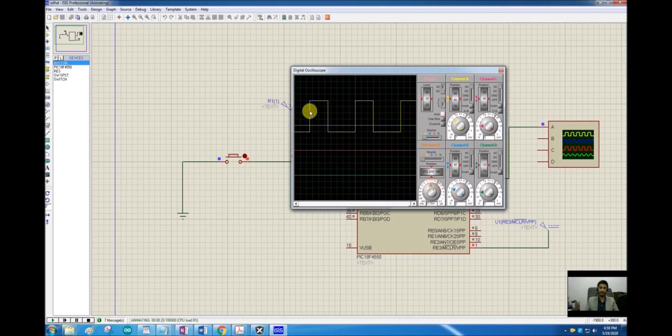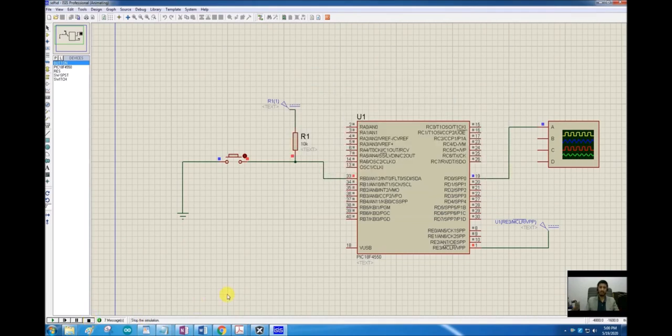And then pressing again should turn it to 33%. As we can see here, smaller on time and larger off time, working perfectly fine without any delay to wait for the switch, without any error of checking the switch after each waveform.